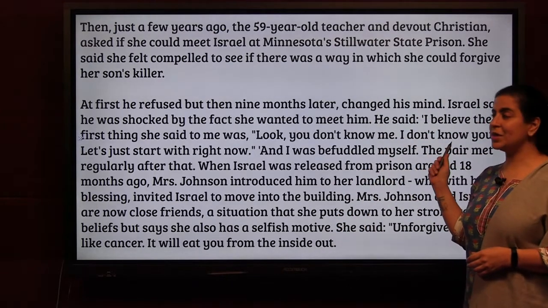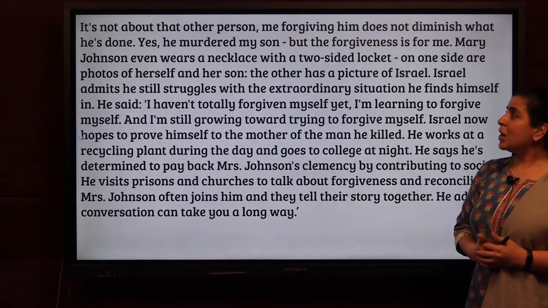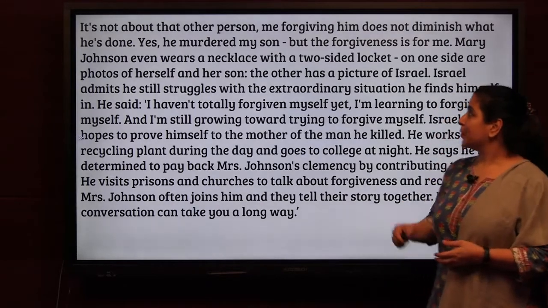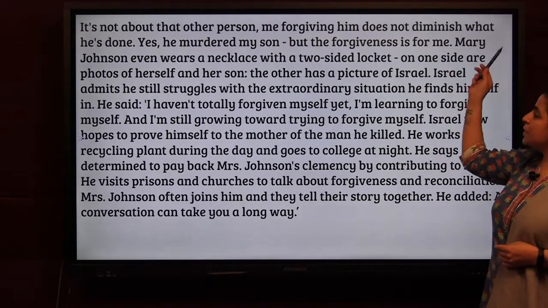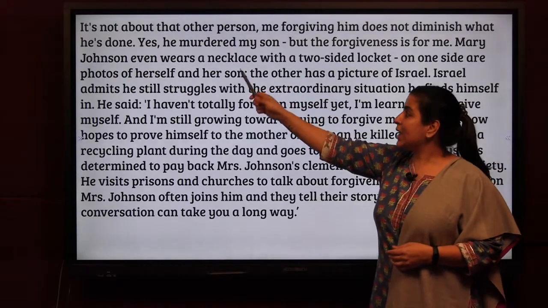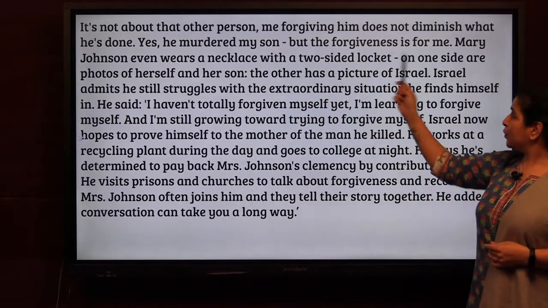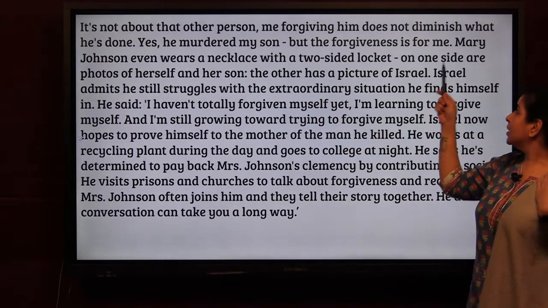Such a beautiful incident, right? It's not about that other person. Me forgiving him does not diminish what he's done. Yes, he murdered my son, but the forgiveness is for me.